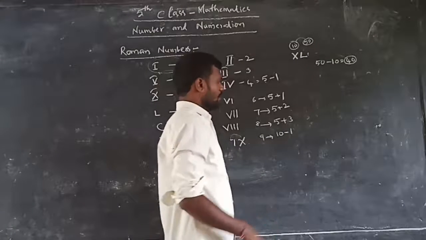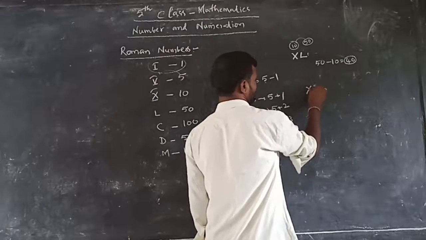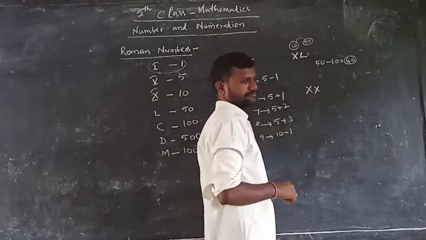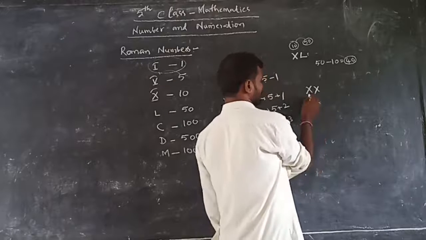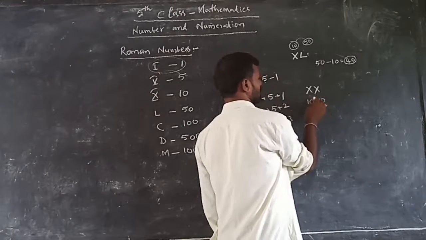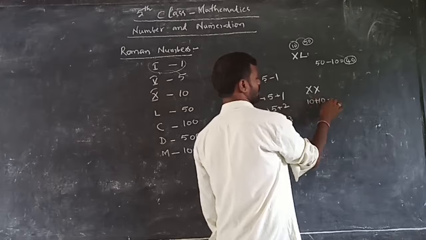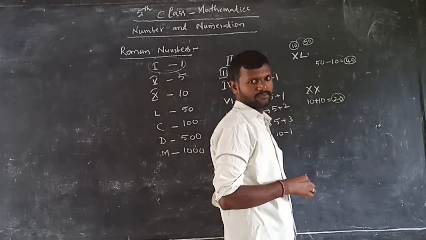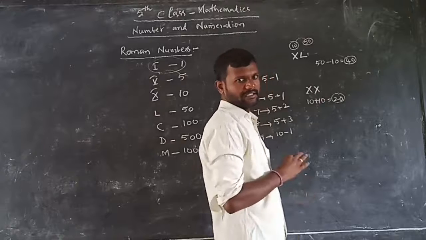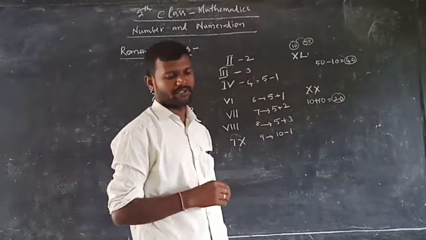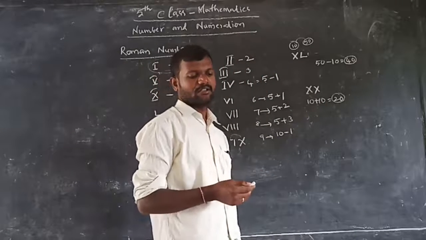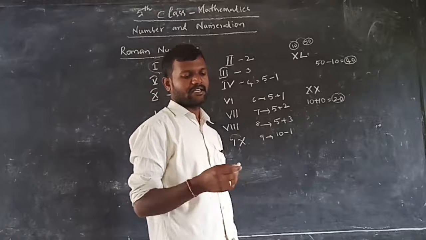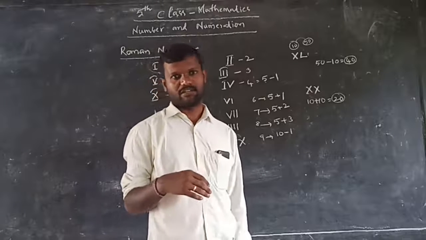Okay? I am writing like this: XX. So X is 10, another X is 10. Both are side by side. Just add them. What will you get? 10. Oh, sorry, 20. 20 means XX. Okay? In this way you have to write the Roman numbers. So in the first bit, what do we have? Write the Roman numbers for the following.